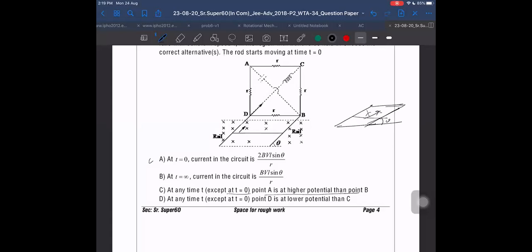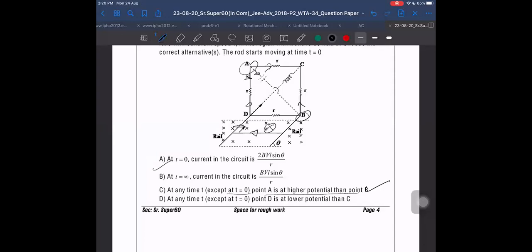Then at time t, in which direction is the current flowing? Let us check once. Now the crosses are decreasing, so it will try to create a dot. Dot means anti-clockwise. Anti-clockwise means current on this side. Sir, no, crosses are decreasing means it will try to increase cross only. Yes, it will try to increase cross. It will try to create current in this direction, this side. Then yes, A will be at a higher potential than B.